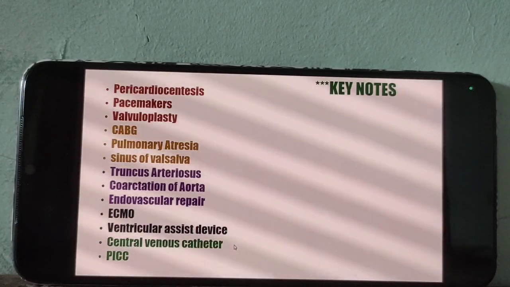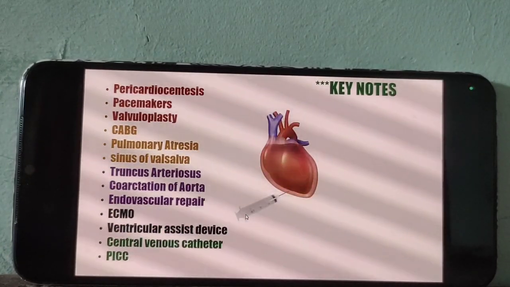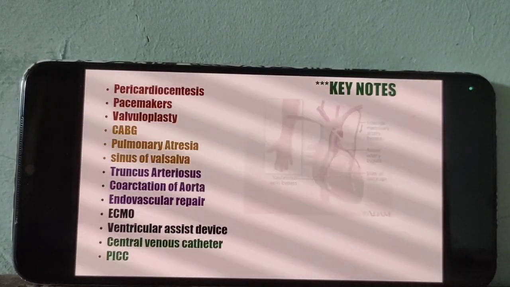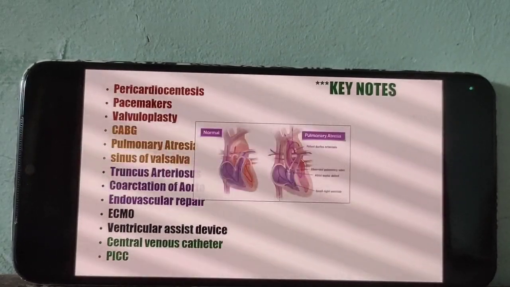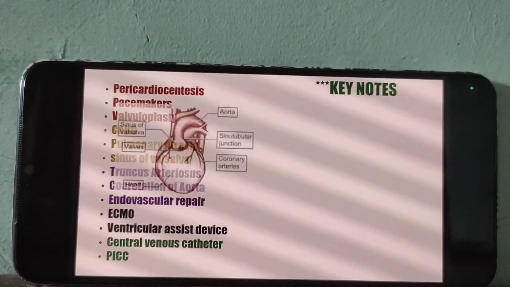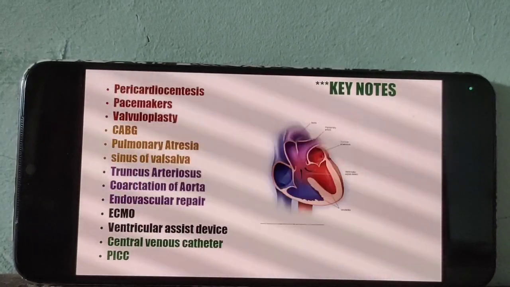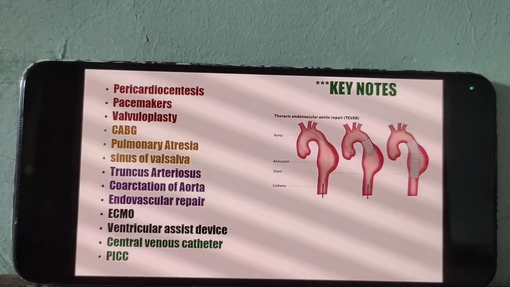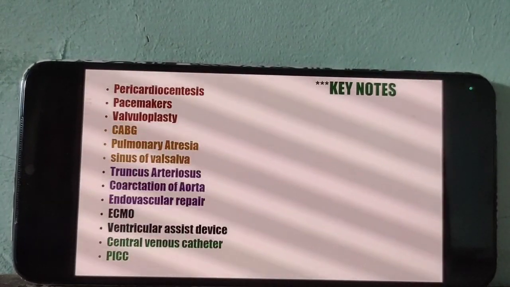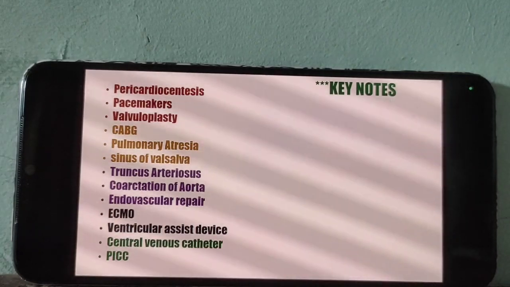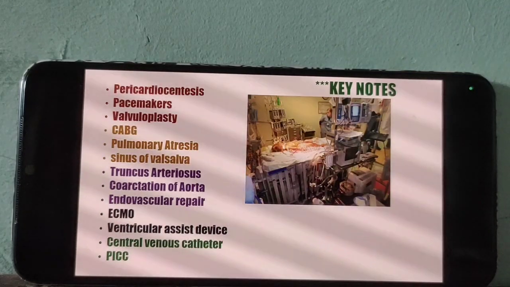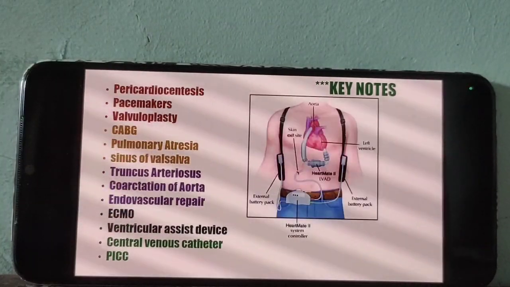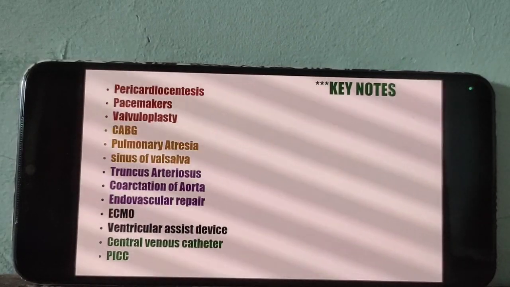Pericardiocentesis, pacemaker, valvuloplasty, CABG, pulmonary atresia, sinus of Valsalva, truncus arteriosus, coarctation of aorta, endovascular repair, ECMO. This is ECMO. ECMO, ventricular assist device, central venous catheter, and peripherally inserted central catheter, PICC.